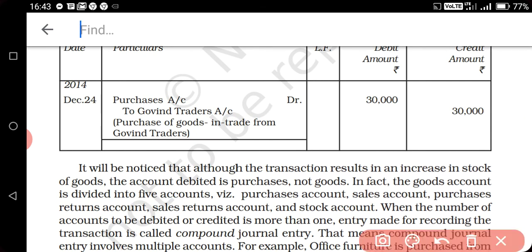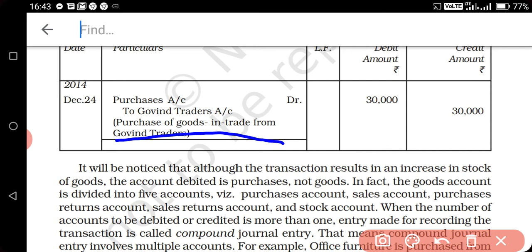Next is one line reason. See the one line reason: purchase of goods in trade from Govind Trader. This is the brief reason for passing the entry. It is called the narration.